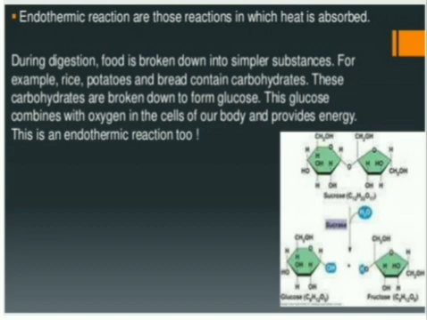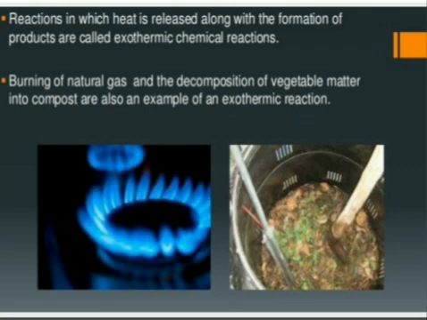During digestion, food is broken down into simple substances and heat is produced. This is an example of an exothermic reaction. Burning of natural gas and decomposition of vegetable material into compost are also examples of exothermic reactions.